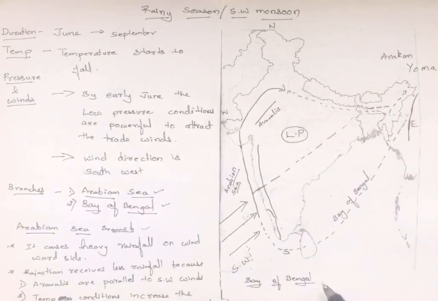So this is about the Bay of Bengal branch. So this is the end of the rainy season. I hope students you have understood.